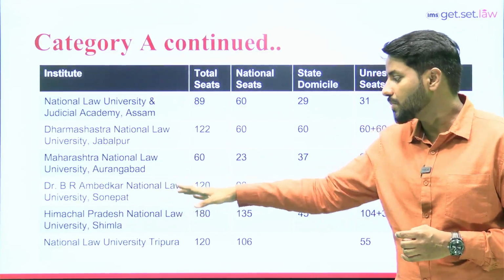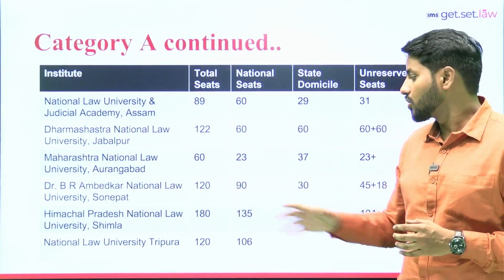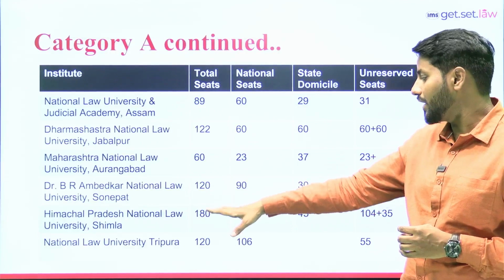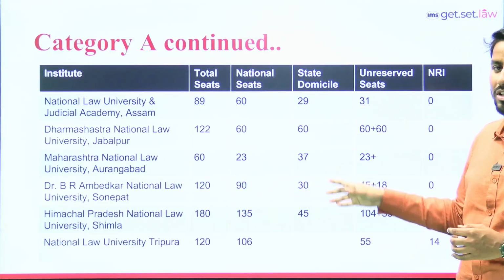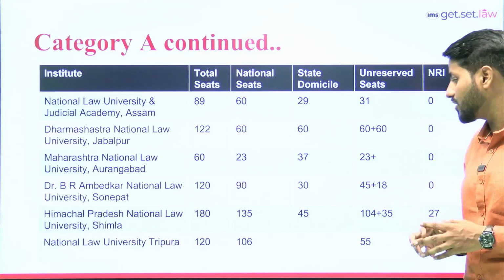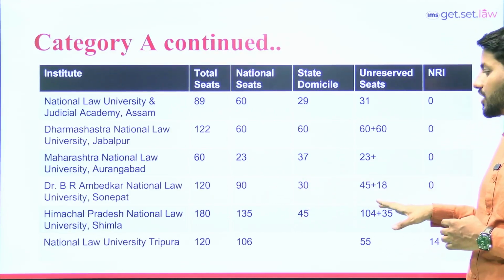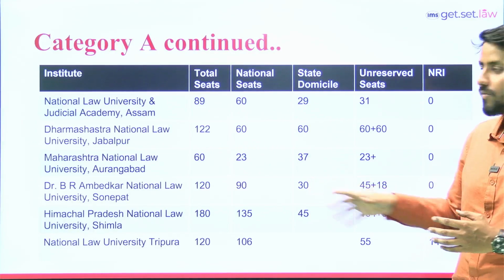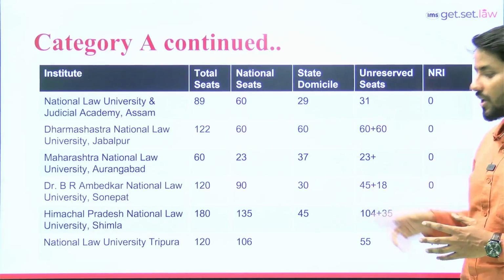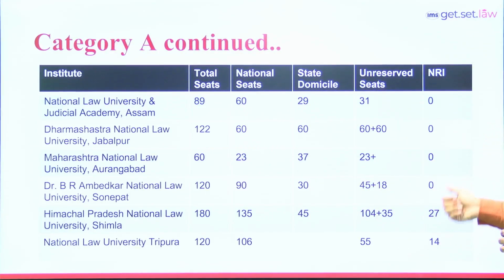Next one is Himachal Pradesh National Law University, Shimla. So in total 180 seats. Out of 180 seats, 135 for national students, 45 state domicile. If we talk about the unreserved category, so out of 135, 104 seats are reserved for the unreserved category students, and 35 out of 45 is for state domicile. If we talk about the NRI category students, then in total 27 seats.